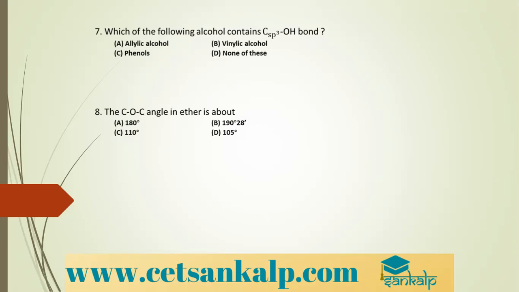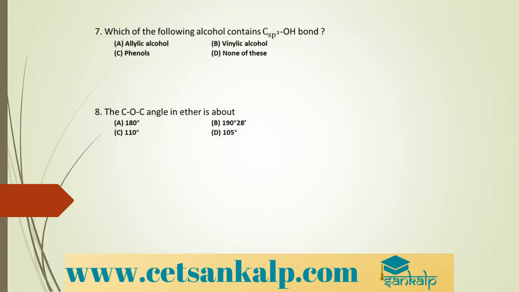Moving to the next question, which of the following alcohols will give the most stable carbocation during dehydration? If you want the most stable carbocation, you know that tertiary carbocation is the most stable. We have studied this. So where do you get a tertiary carbocation? First option, 2-methyl propanol. Second option, butanol.